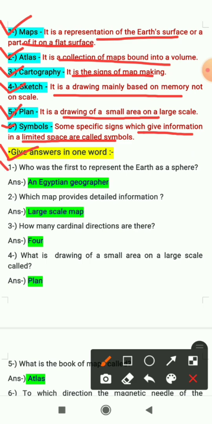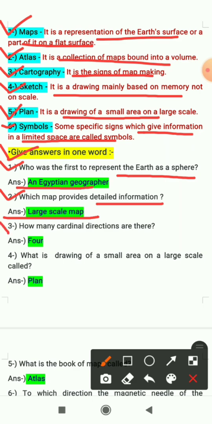Now let's see the next exercise, that is give answers in one word. Question number 1 is who was the first to represent the earth as a sphere? So who has represented the earth as a sphere first? Answer is an Egyptian geographer. Second question is which map provides detailed information? So answer is large scale map. Large scale map provides detailed information.